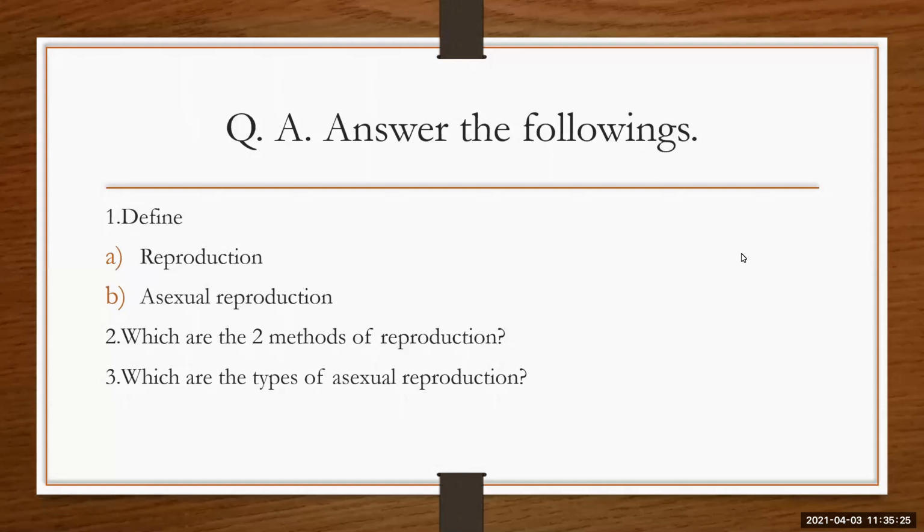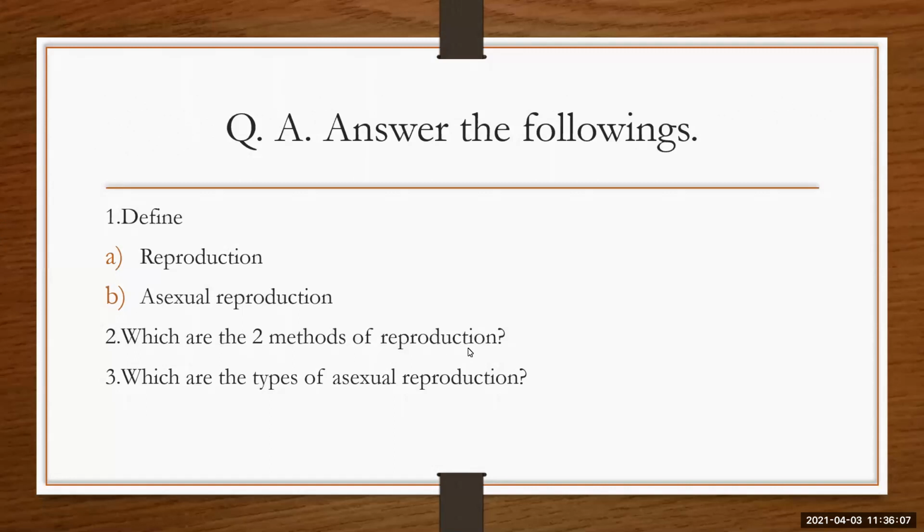Just raise your hand, try it. Okay, I'll give a hint. Whether this reproduction is taking place with the help of gametes, yes or no? Do they need gametes, male gamete and female gamete? Yes or no? No, they don't need gametes. The process of formation of a new organism by an organism of the same species without involvement of gametes is called asexual reproduction.